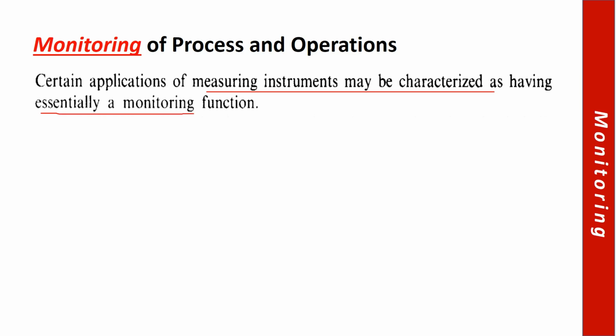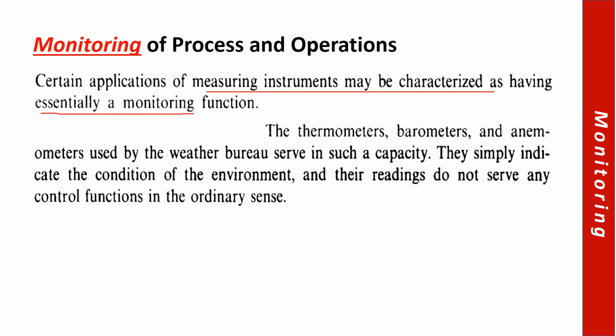Now, what are the applications of the measurement system? Measurement system applications can be divided into three main schemes. One is monitoring of the process and operations, the second is the control of the process and operations, and the third is the experimental engineering analysis. We are going to briefly discuss each of them very quickly, just to get a basic idea of what the applications of the measurement system would be.